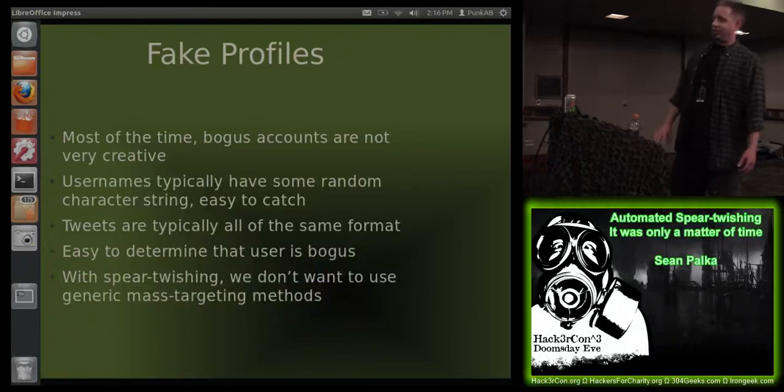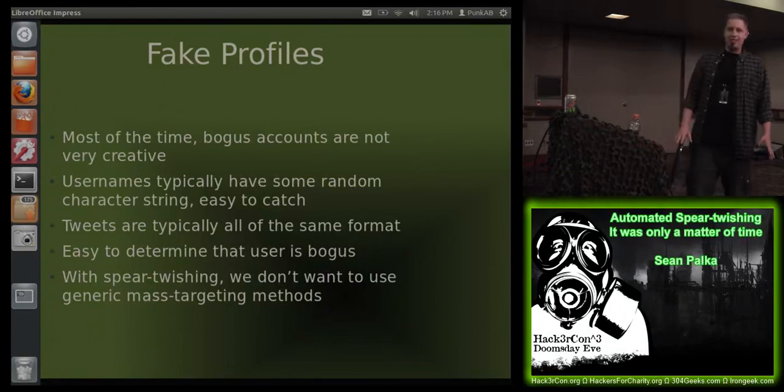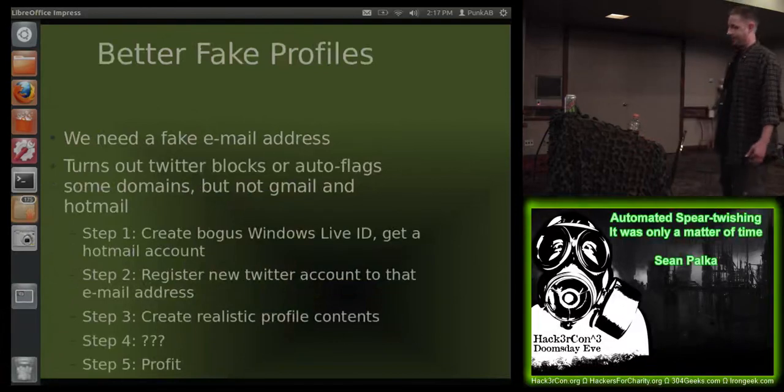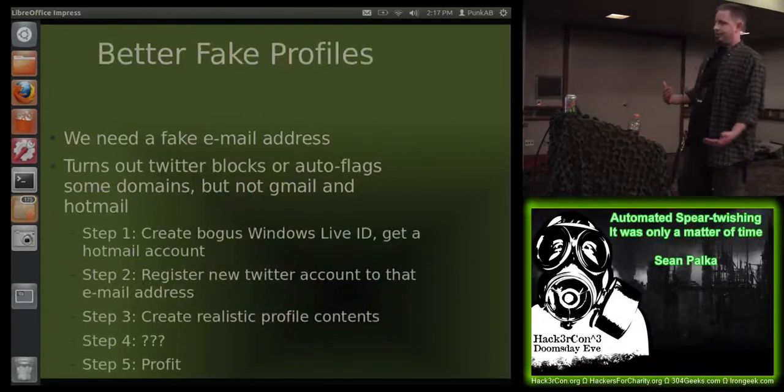With spear twishing, we don't want to rely on these generic mass targeting measures. We would really want to try and focus it in. And so the first thing we need is better fake profiles.